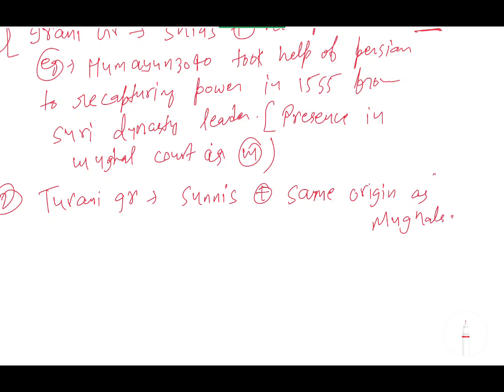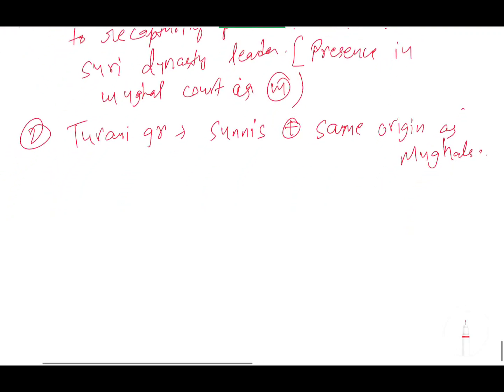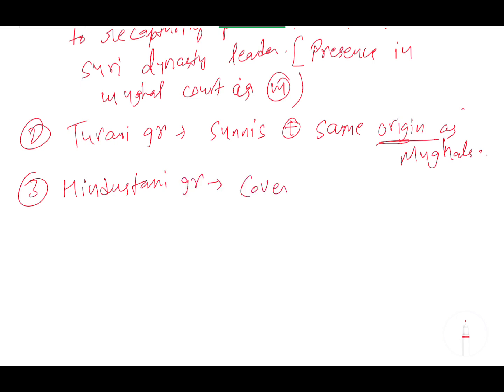Technically they had very high command because of the origin, and at that time, you know, the position of the Mansabdar was filled by family background or the hereditary way. Okay. Third is the Hindustani group. The Hindustani group were nothing but converted Indian Muslims.